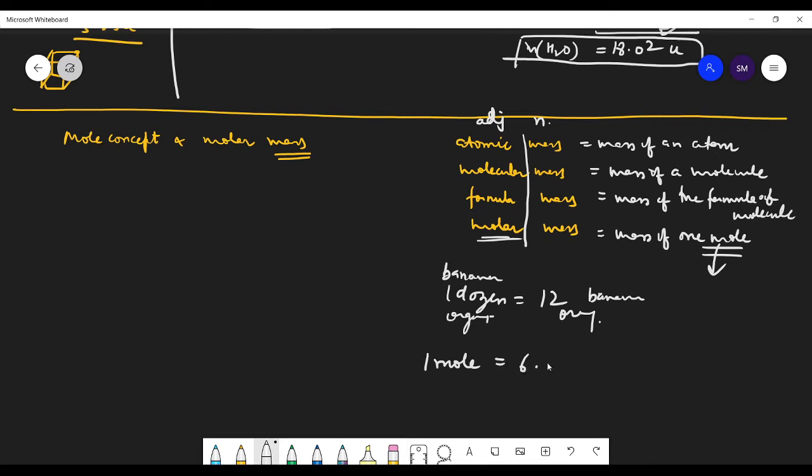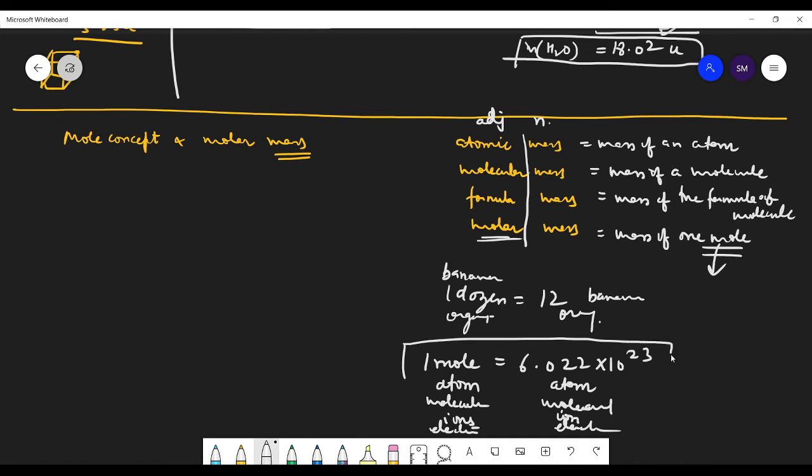A mole is 6.022 into 10 to the power 23. If you write atoms, it means this many atoms. If you write molecules, this many molecules. If you write ions, this many ions. If you write electrons, this many electrons. It's as simple as that. Got it? Yes, sir. Just like 1 dozen means 12, 1 mole will be 6.022 into 10 to the power 23.